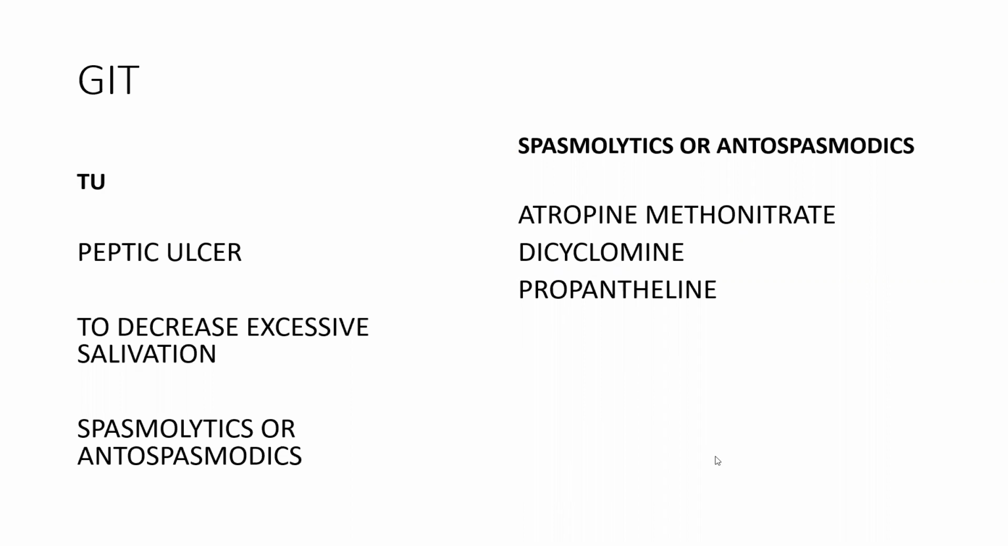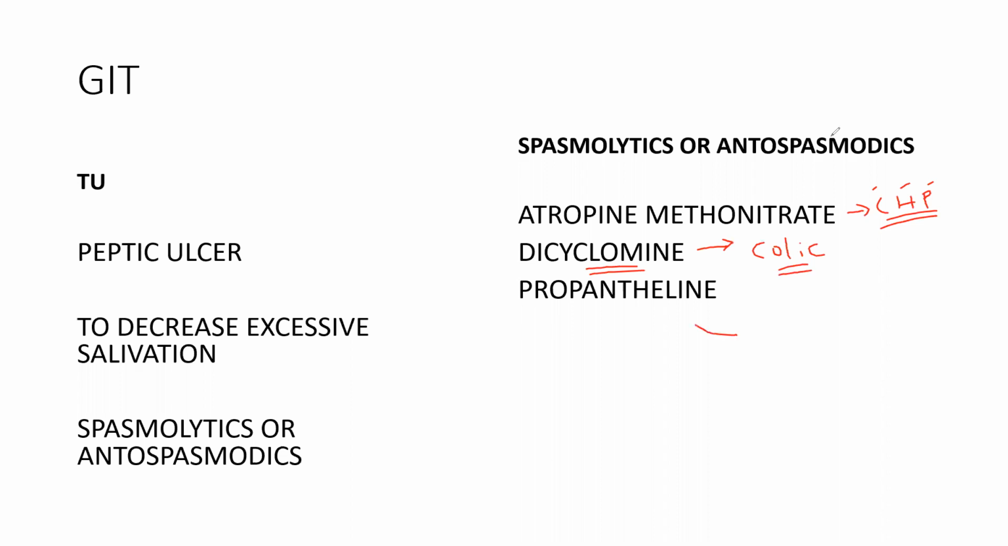Atropine methonitrate. This atropine methonitrate is used in a surgical condition, hypertrophic pyloric stenosis, congenital hypertrophic pyloric stenosis. And then this dicyclomine is available as Cyclopam. It is used for all colic pains. We generally use this dicyclomine. It is the most common drug.